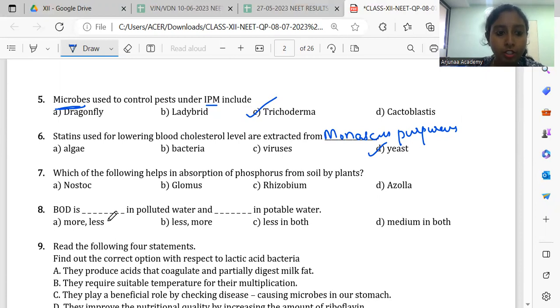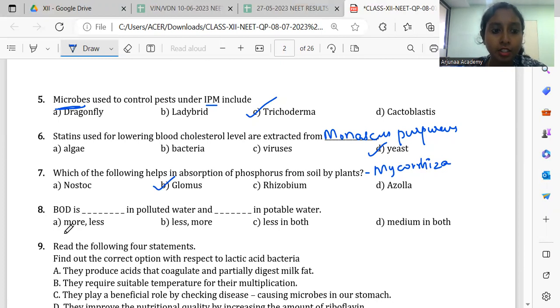Then seventh question. Which of the following helps in absorption of phosphorus from soil by plants? So absorption of phosphorus from soil will be done by mycorrhiza. What is this mycorrhiza? Fungal association with roots of higher plants. One such example is Glomus.